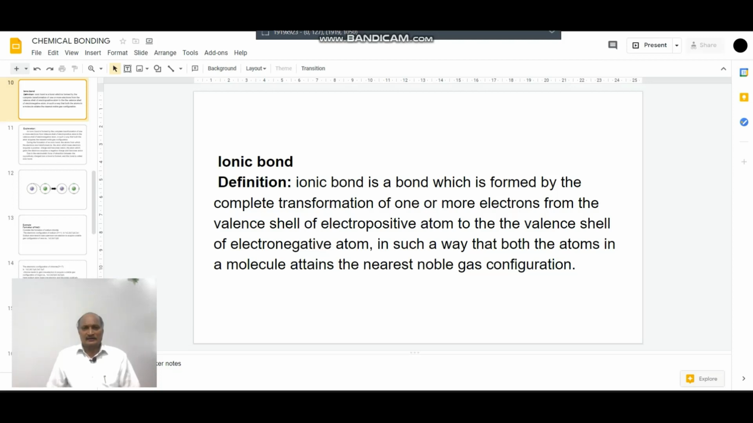Regarding the definition of ionic bonding, an ionic bond is a bond which is formed by the complete transfer of one or more electrons from the valence shell of an electropositive atom to the valence shell of an electronegative atom, in such a way that both the atoms in a molecule attain the nearest noble gas configuration.